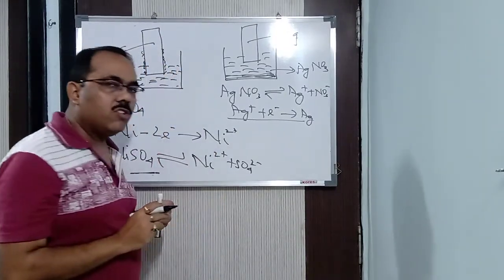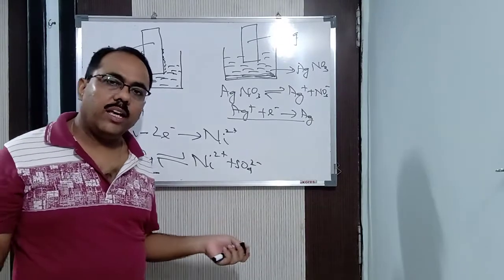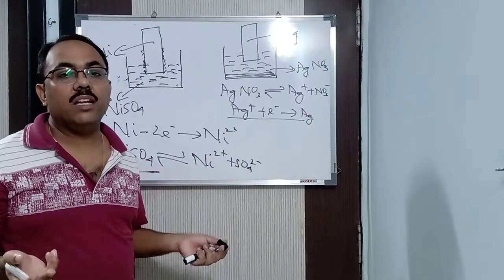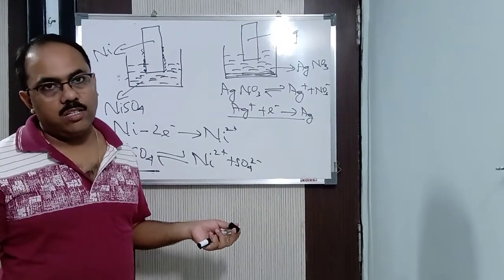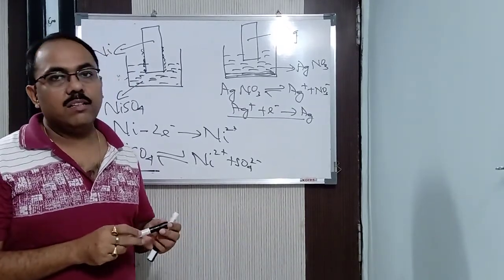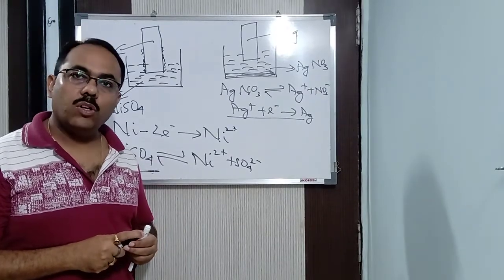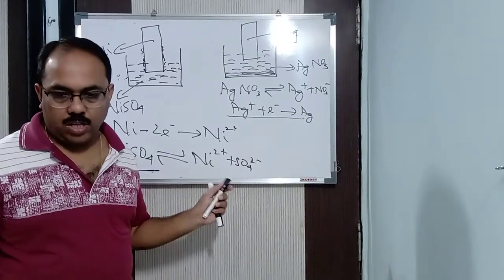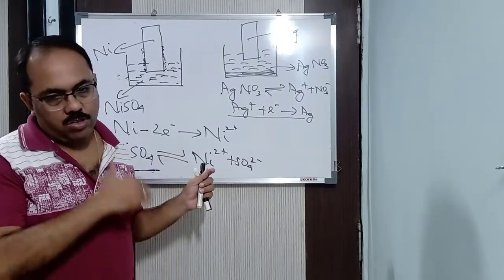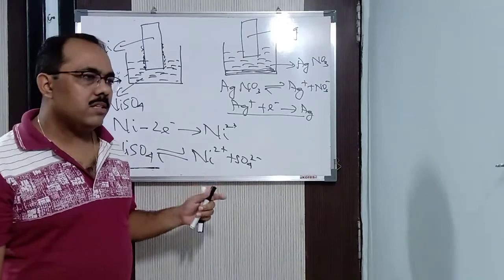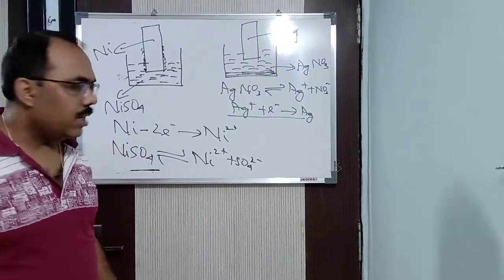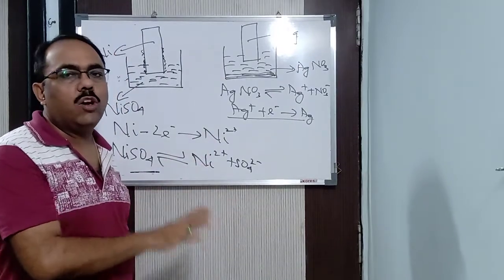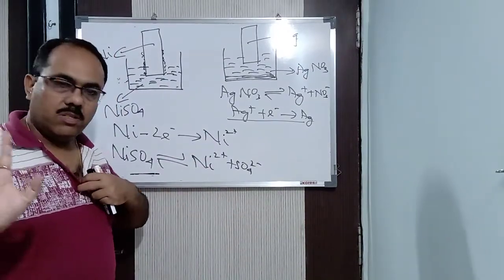But if you take such an electrode which neither loses electrons nor gains electrons, which has a tendency neither to lose nor to gain, then we can say neither oxidation is taking place nor reduction is taking place. So just now I said, it is known as a null electrode or zero potential. Clear? Understood the potential? We have three types of potential: oxidation potential, reduction potential, and zero potential, which is known as a null electrode, and it all depends upon the nature of the electrode you have taken. Remember this particular thing.